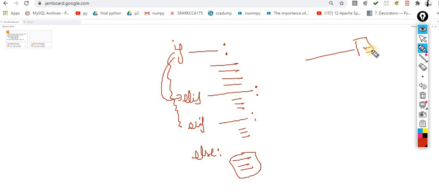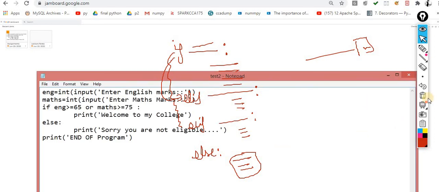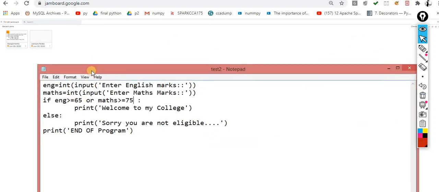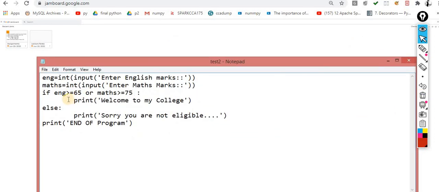But here the movie is not concerned; your logic plays the important role. If this is true, then process this. If this condition fails, don't worry about it, I will check the next one. I will not show you the practical part, but I will give you the reference. Let's suppose there is one condition: English marks should be greater than 80 and mathematics marks greater than 75. If this condition is not true, don't worry about it, then there is one more condition.